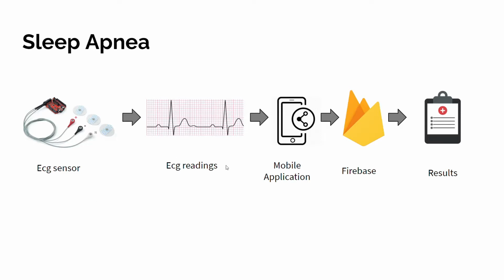So, this is the entire process of our application. We get the readings from the ECG sensor, and then these readings are uploaded on the mobile application, which sends these readings to Firebase for further processing on the cloud. It returns the results, and then we can determine whether a person has sleep apnea or not.